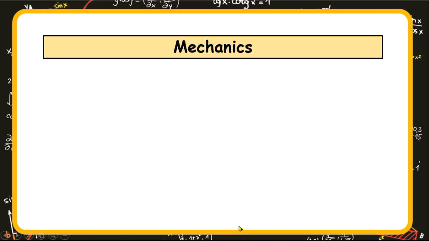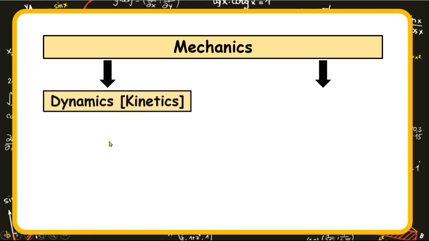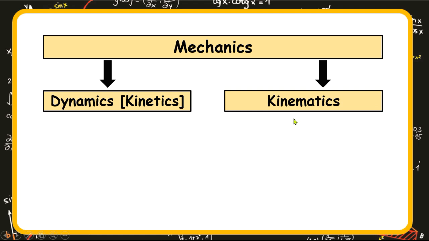Mechanics as a topic has got two branches or two arms. One of the arms is dynamics, which in time past was referred to as kinetics. The other arm is kinematics. A brief explanation of the two.